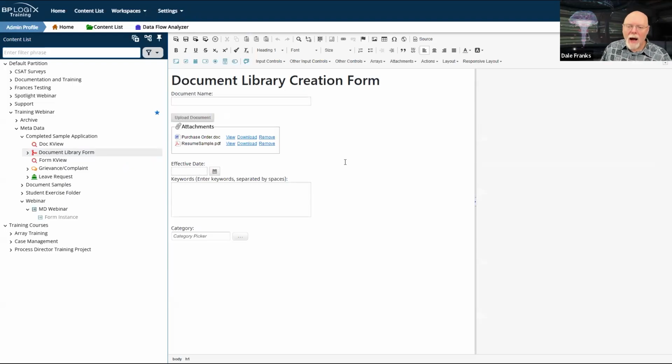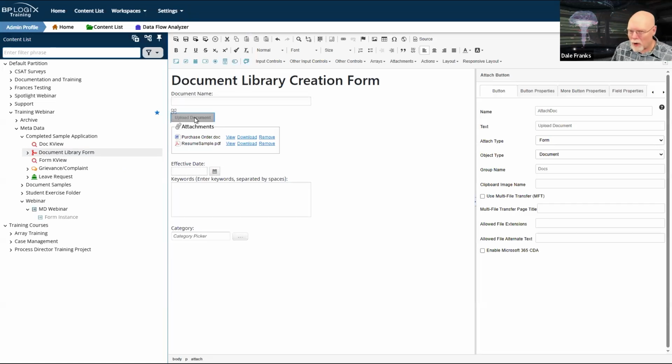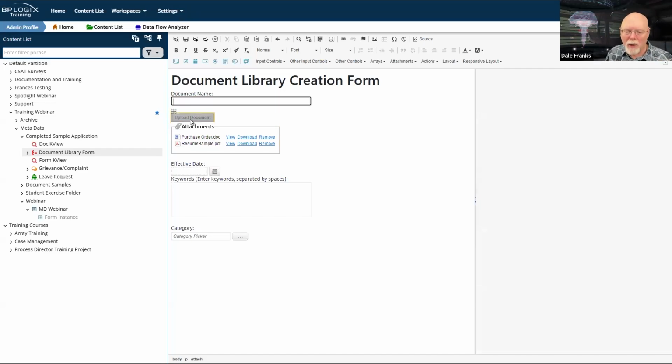So I'm going to upload a document. And again, it's all being assigned to the form itself. This is one of those very few and very rare instances where we assign objects to a form rather than to the process, because in this case, there is no process. So I give my document a name. Great. I upload the document so that it gets attached to the form.